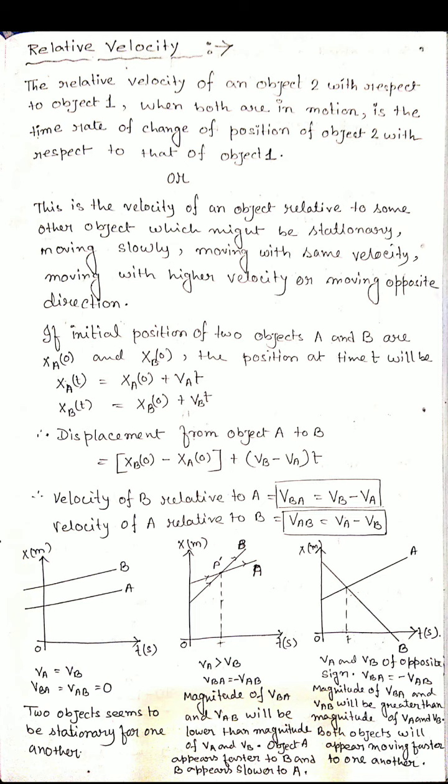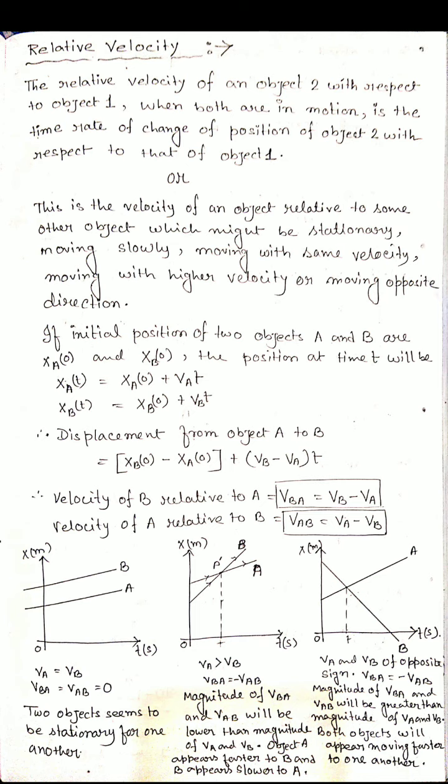Okay, so mathematically how can we write this? Suppose we consider the initial position of objects A and B as XA and XB, with 0 meaning at the initial time. After some time t, what will be their positions?